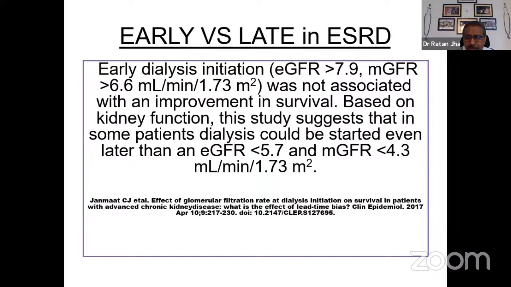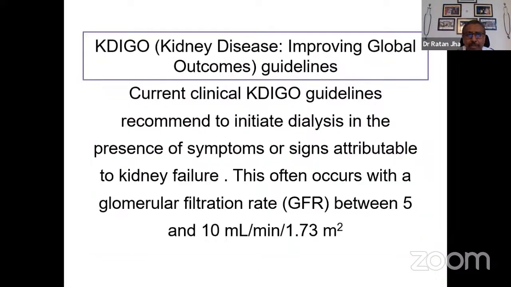Based on similar reports, the KDIGO, the Kidney Disease Improving Global Outcomes guideline, has suggested that the current clinical guideline recommends initiating dialysis in the presence of symptoms or signs, which we discussed, attributable to kidney failure. This often occurs when the GFR has fallen between 5 to 10 ml per minute per 1.73 meters square. So one has to be sure that the symptom we are referring to is because of kidney disease before dialysis is initiated. In patients who are asymptomatic with low GFR, one can follow up. There is no need to start dialysis early.